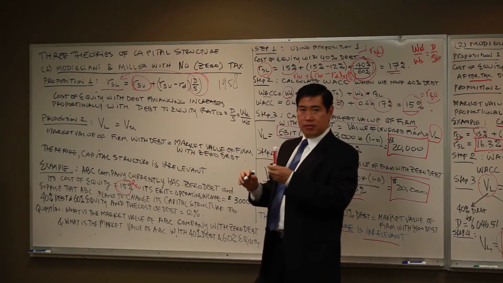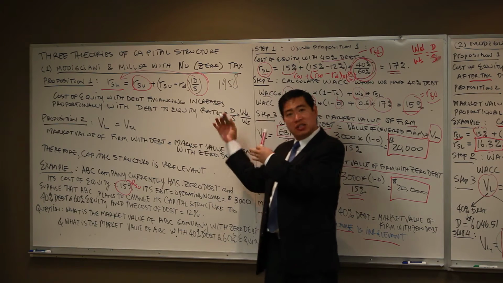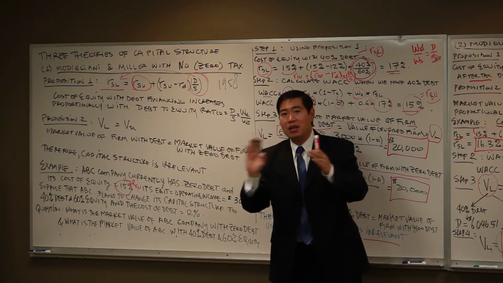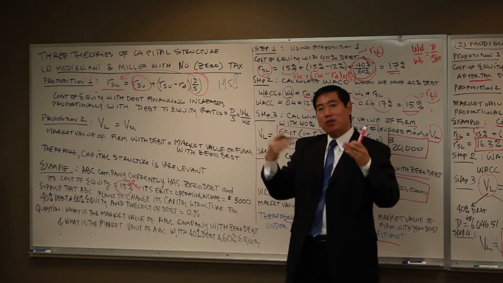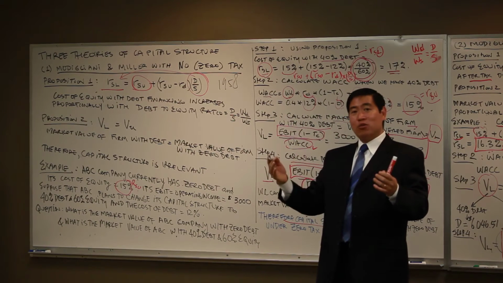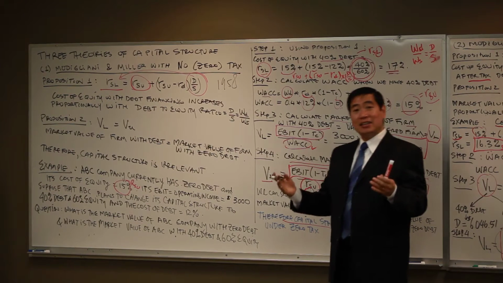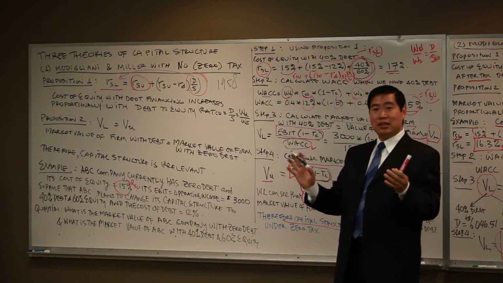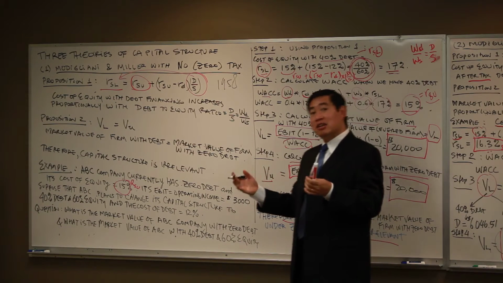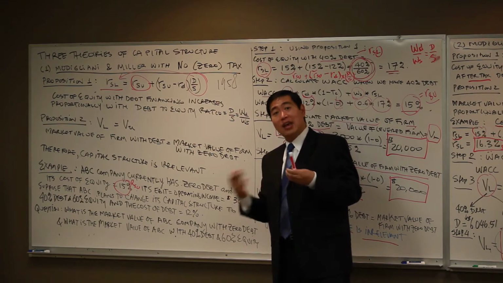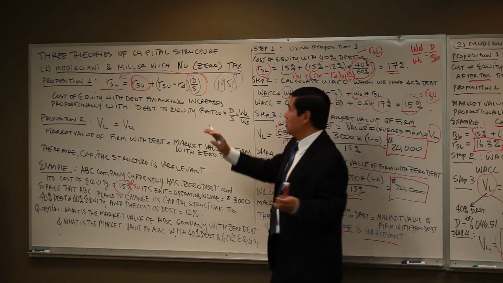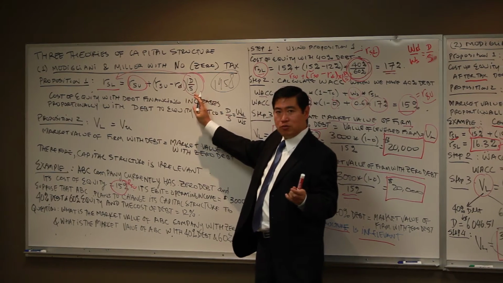So if we take a look at the Modigliani and Miller with no tax, this formula was invented in 1958. Okay? Modigliani and Miller discovered this formula in 1958, where we haven't had any ways to measure the firm's equity stock risk measures as beta. Beta was measured by Sharpe and Lintner in 1968, so it hasn't been invented yet. In the 1960s is when Sharpe and Lintner basically invented the measure of beta for the CAPM, capital asset pricing model. So in 1958, we have no measure of beta. Therefore, Modigliani and Miller used this formula.